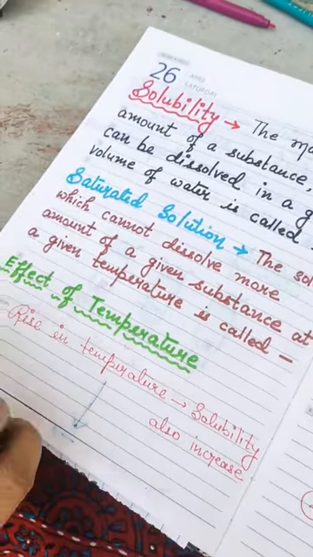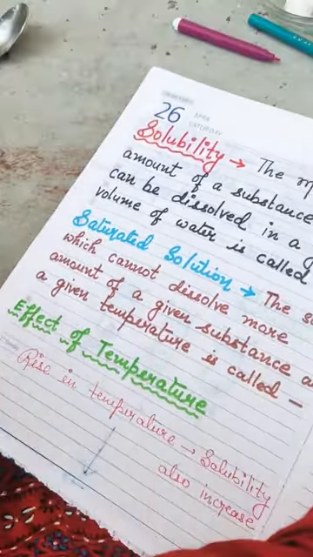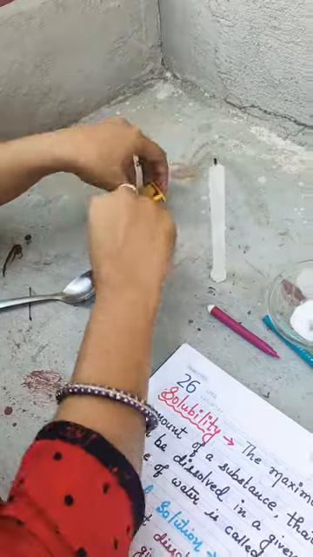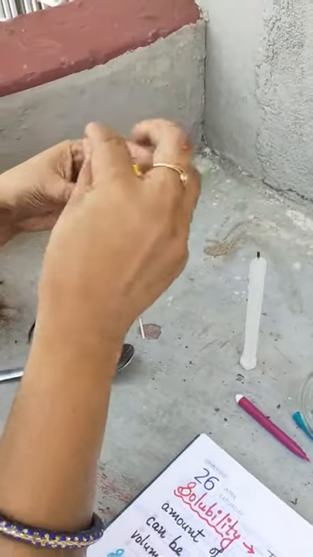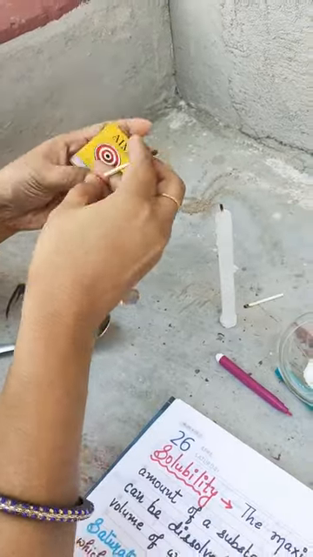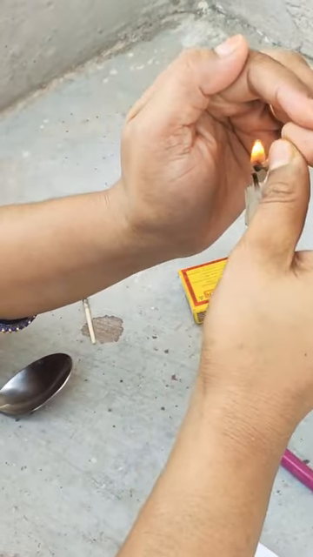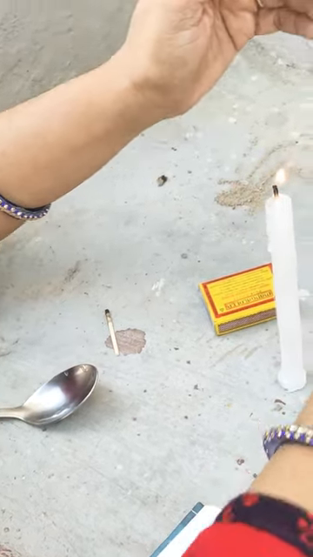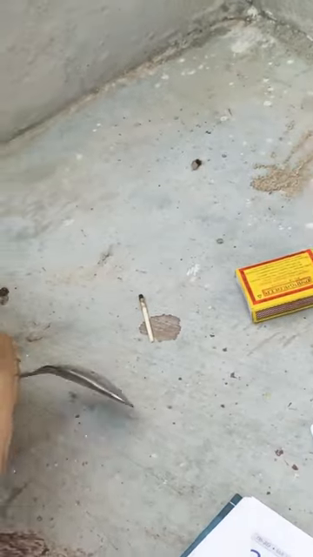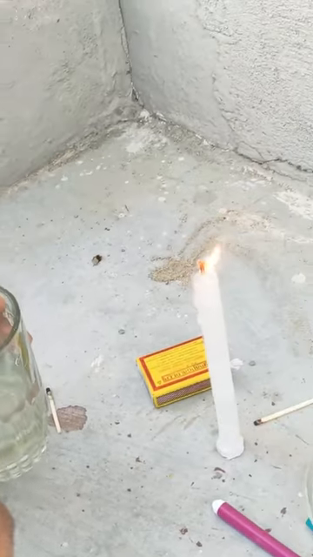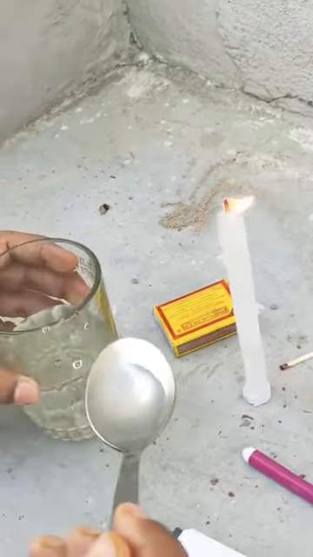Okay. Now, what is the effect of temperature? I am lighting a candle to do this experiment, but just cross your fingers. Now, as you have all seen, the salt is not able to dissolve in the water.